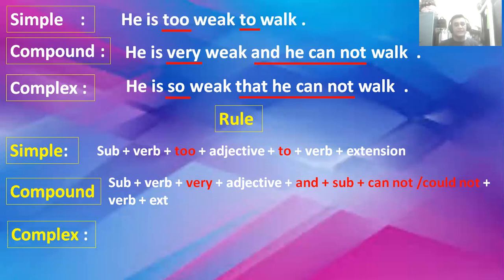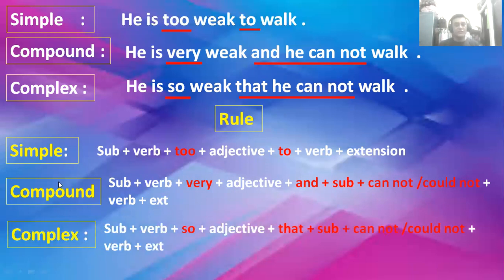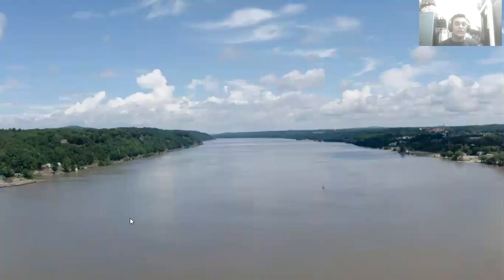And complex structure also: subject plus verb plus so plus adjective plus that plus subject plus cannot or could not, plus verb, and that extension at the end. So those are all the structures, after that some examples.